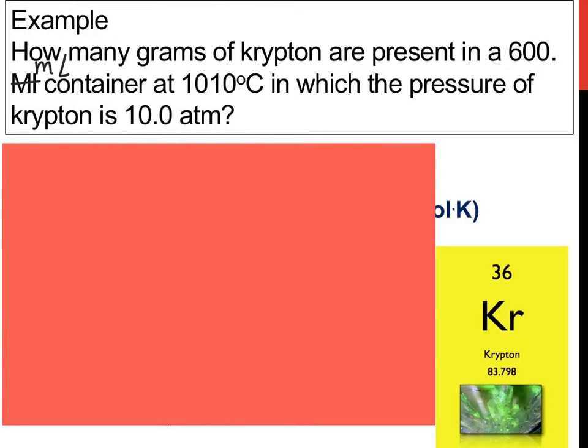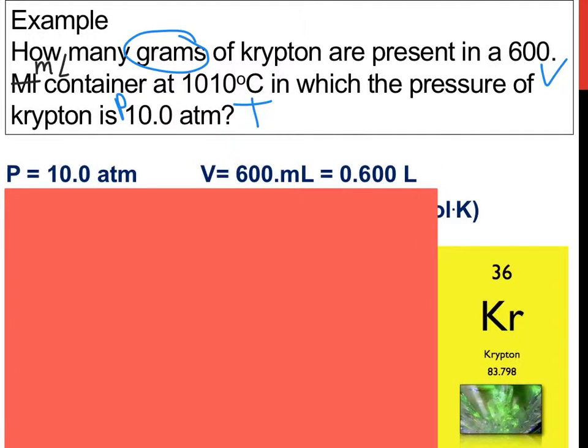So I'm going to pick apart my problem here. I want to know how many grams there are. I'm given a volume, a temperature, and a pressure. So let's go through it. P is 10 ATM. In the ideal gas equation, we want pressure in ATM, so we're good there. Here, the volume is in milliliters, but for the sake of our R constant we wanted it in liters, so we had to divide by 1,000 here.